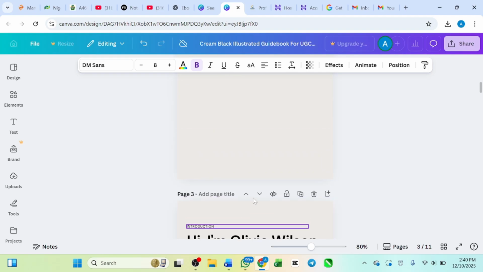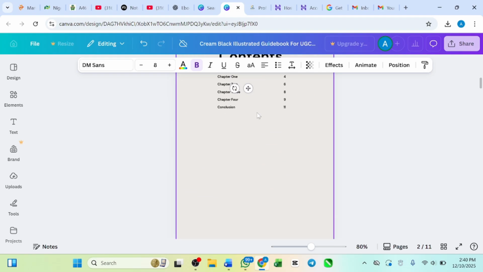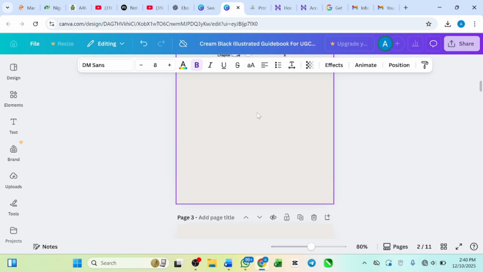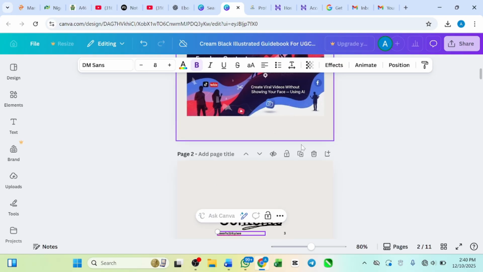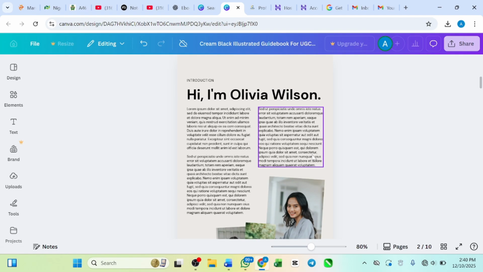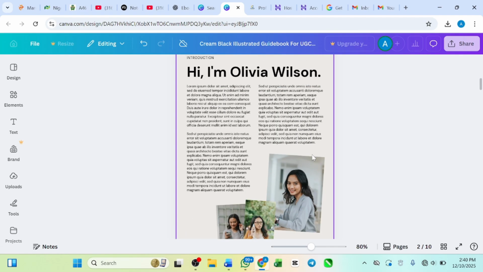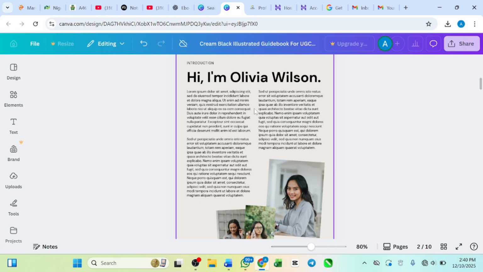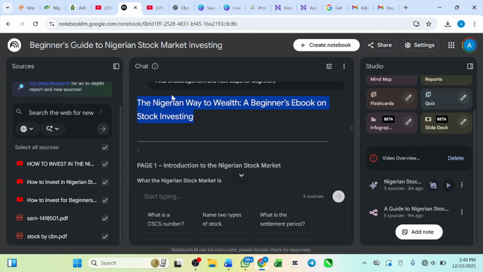And then if you want to remove any of these pages, you can go ahead and click. If you click this delete page, it's going to be deleted. You see, it has been deleted. Okay, and now how do you paste the notes from your NotebookLM?